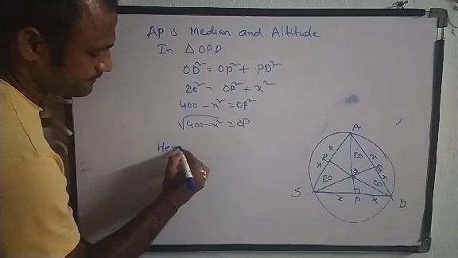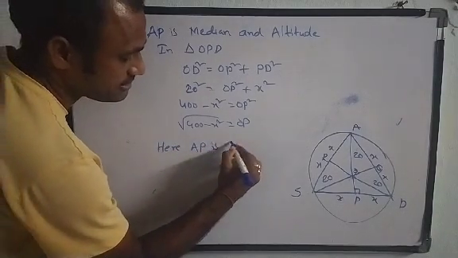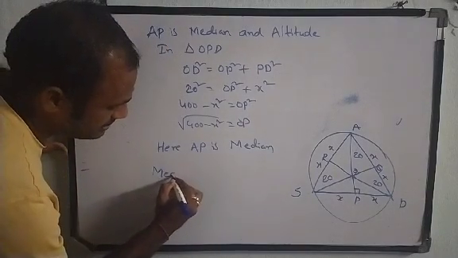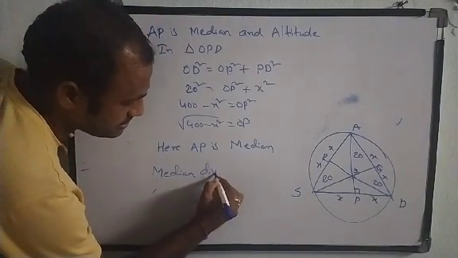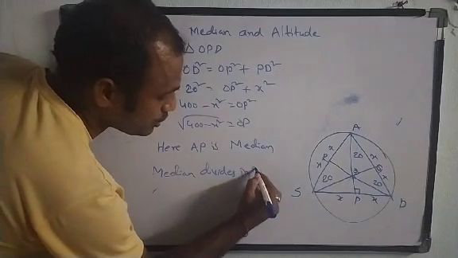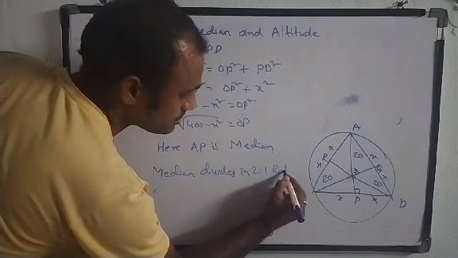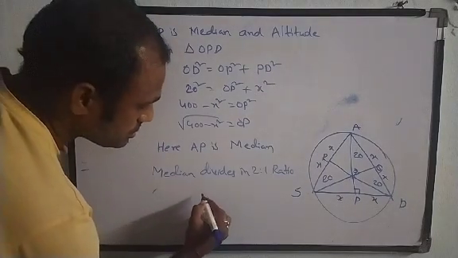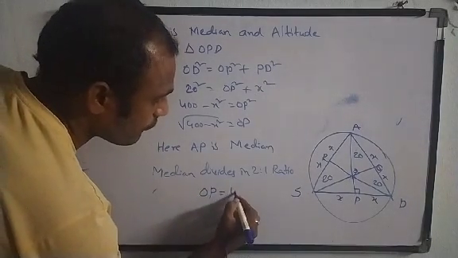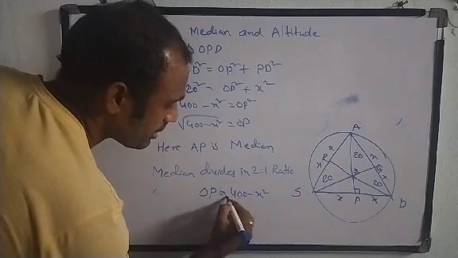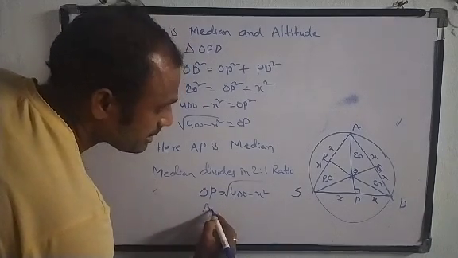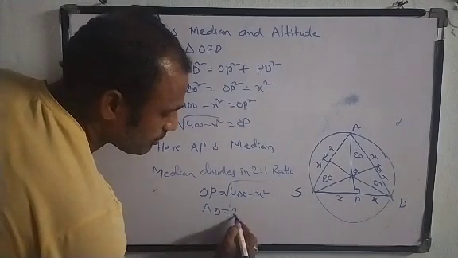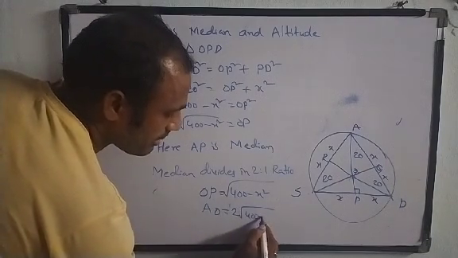Here AP is a median. So median divides in a 2:1 ratio. So OP is root of 400 minus x square. It means that AO will be twice, 2 into root of 400 minus x square.